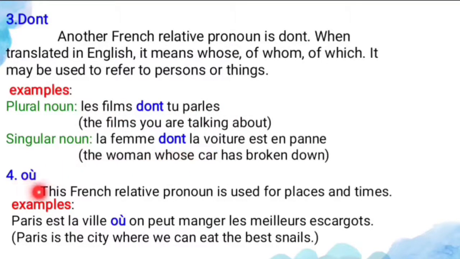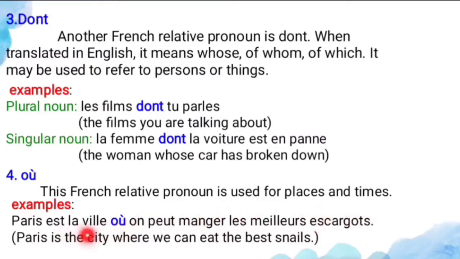And what is the fourth relative pronoun? Où. Où means what? Where. So this French relative pronoun is used for place and time. See the example. Paris est la ville où on peut manger les meilleurs escargots.